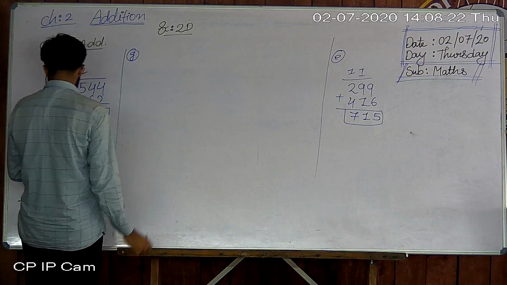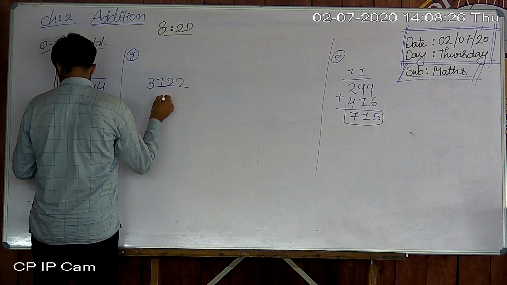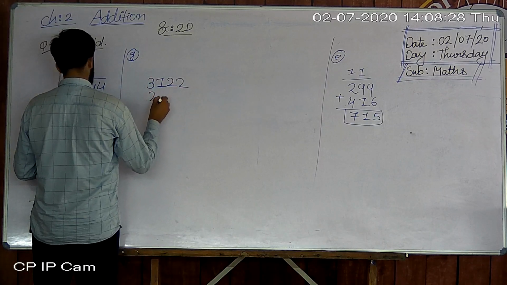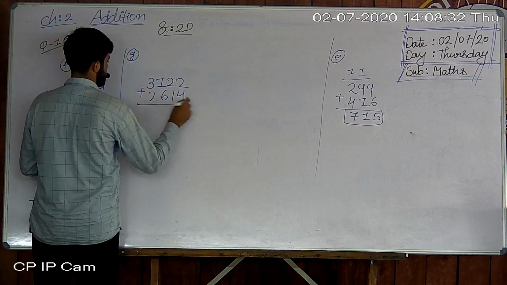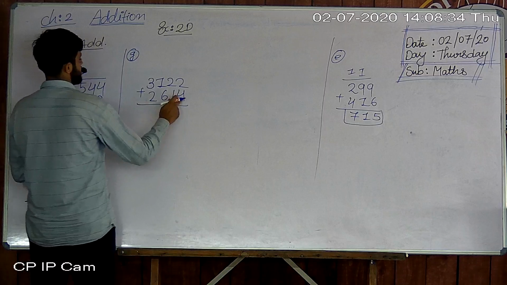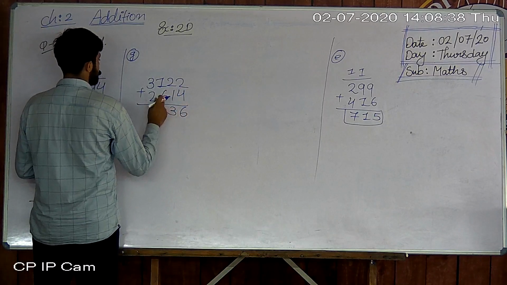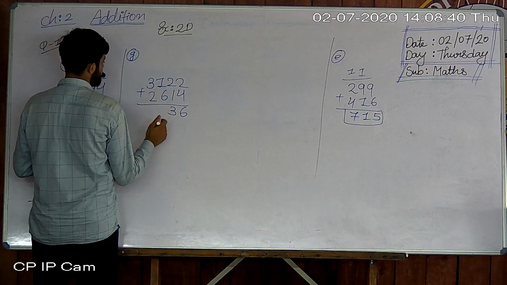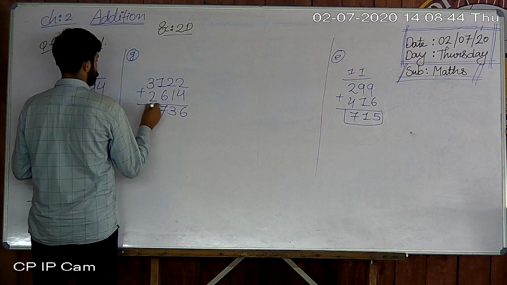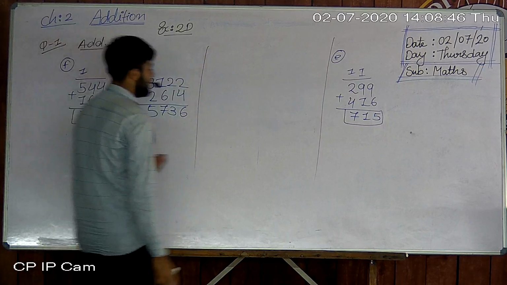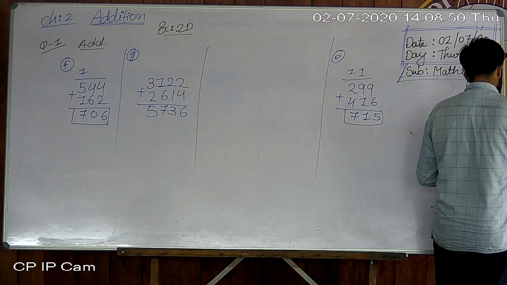Okay, 706. Now 3122 plus 2640. So 4 plus 1 is 6. 1 plus 2 is 3. 6 plus 1 is 7 and 3 plus 2 is 5. Okay, I hope you understood all of this better, students.